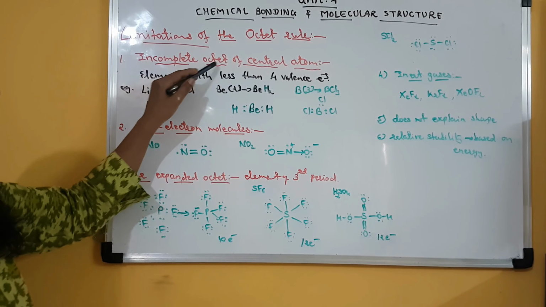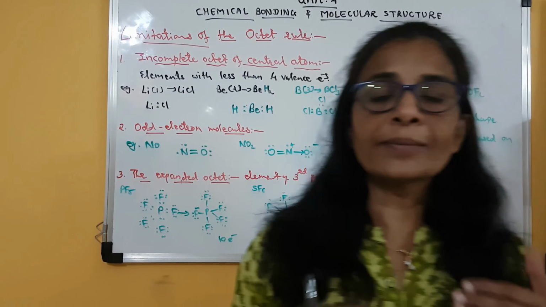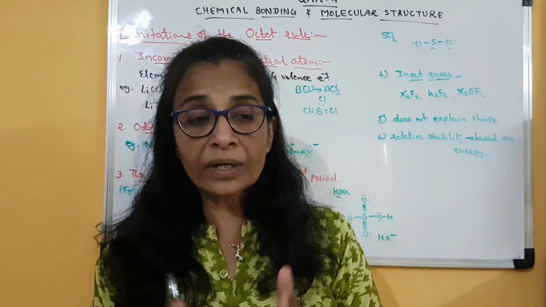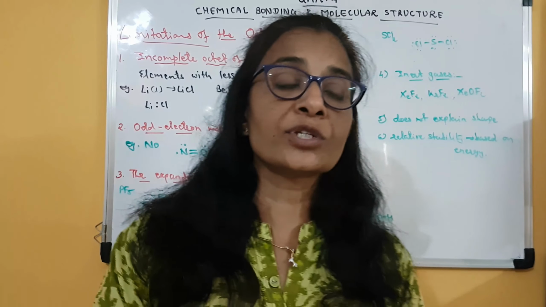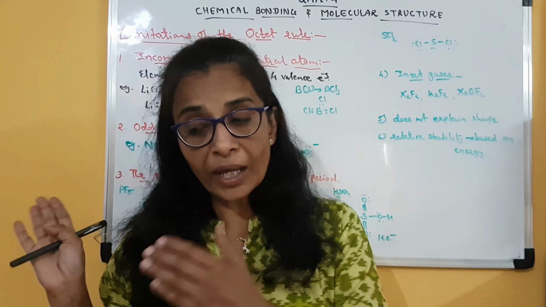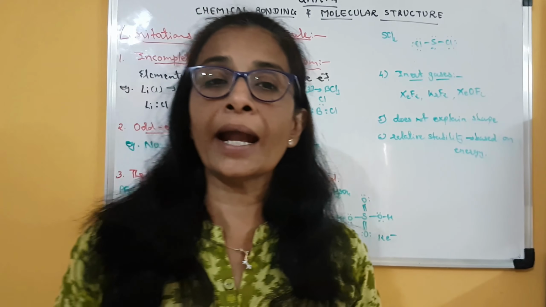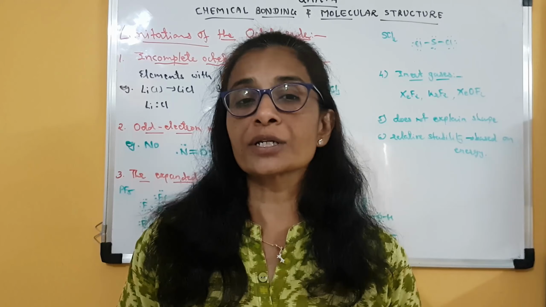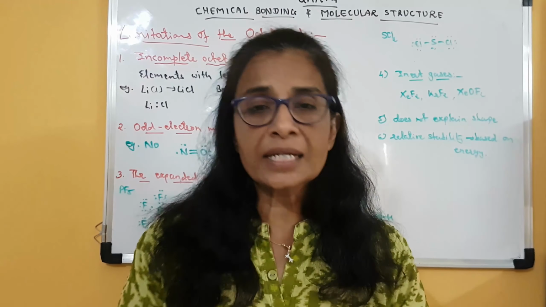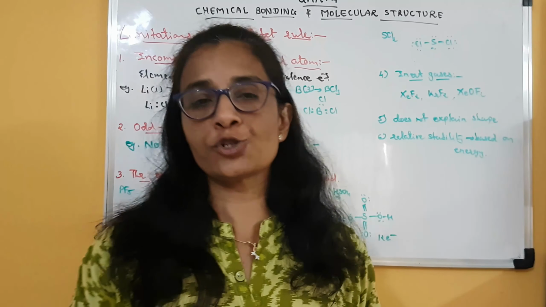First one is incomplete octet of the central atom. We have also discussed that whenever there is a polyatomic molecule, there is one atom, generally the electronegative element, which occupies a central position. Clear? So here we are going to talk about those compounds in which the central atom will not complete its octet, even then it will form a stable molecule. Clear? This is generally possible when the element has less than 4 valence electrons.